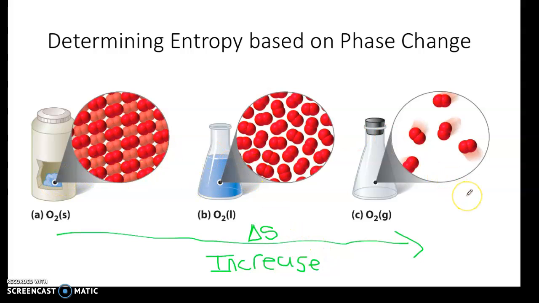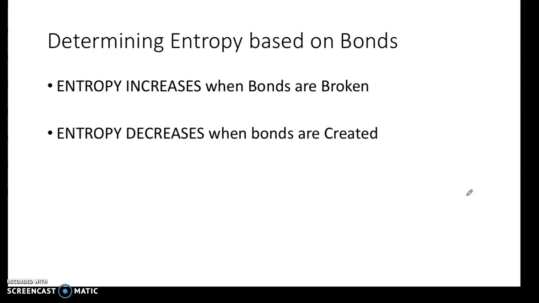Now, entropy based on bonds. Entropy increases when bonds are broken. Entropy decreases when bonds are created. Think about it this way. When you're creating a bond, you're forcing the molecules that are randomly all over the place to come together, so they're becoming more organized.